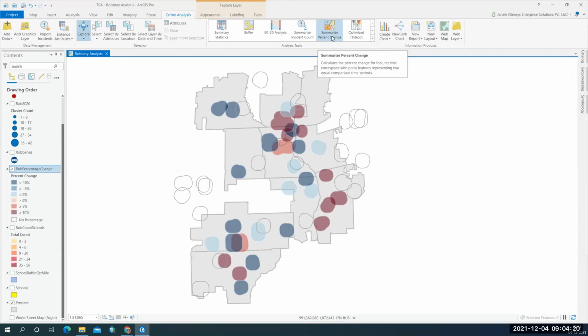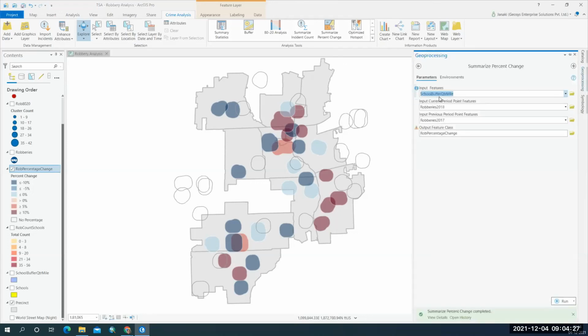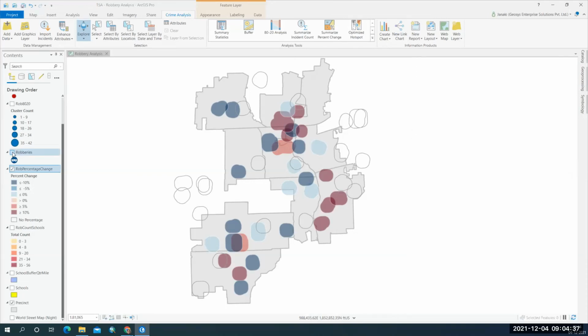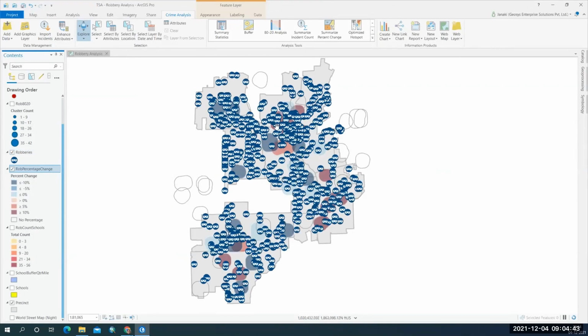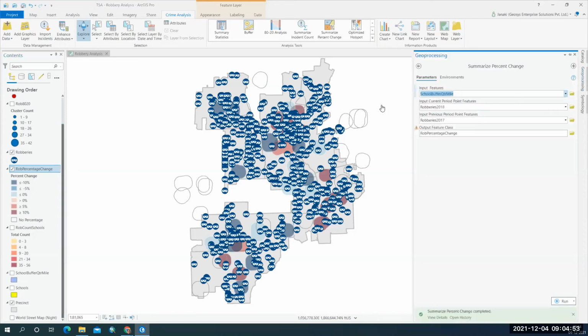But if you want to see if the robberies are occurring elsewhere apart from the school zones, because I have taken the input as the school buffer zone and I have just checked the robberies within the school zones, but there are a lot of other places where robberies are occurring. If I turn on this layer, you can see there are other places apart from the school zones also where you're finding robberies. So if you want to find out how these robberies are occurring in the other places, then we will run some other tool and we will see the change, how it occurred.